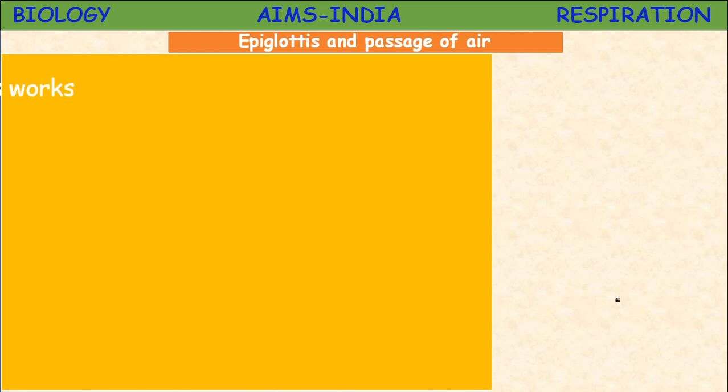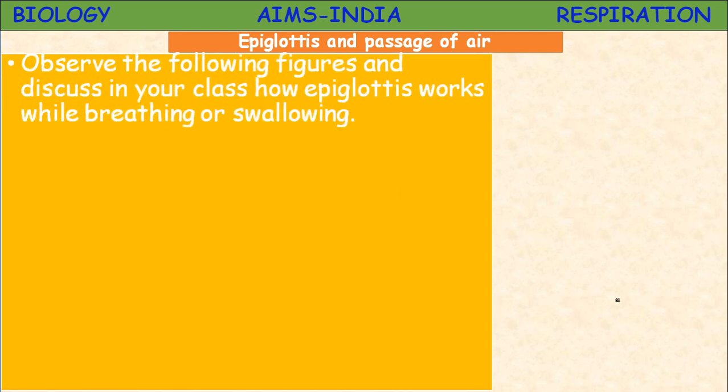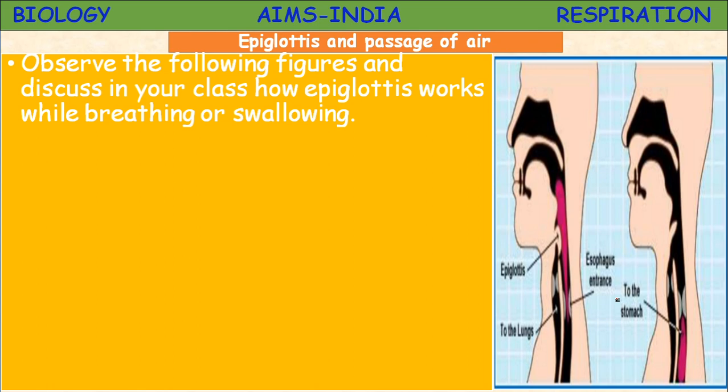Next, epiglottis in the passage of air. Observe the following figure here. The epiglottis. Discuss in your class how the epiglottis works while breathing or swallowing. So here, during swallowing and breathing, the epiglottis is where the air is entering into the trachea. This is the entrance. The esophagus is the food pipe. And here, to the stomach, it is allowing the food to enter into the food pipe.